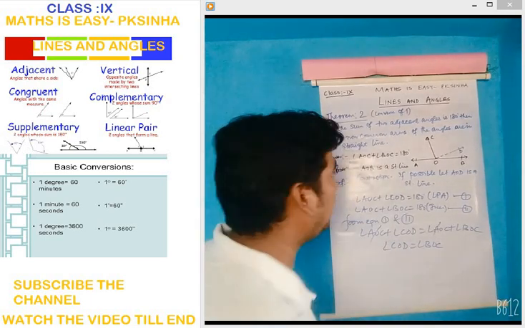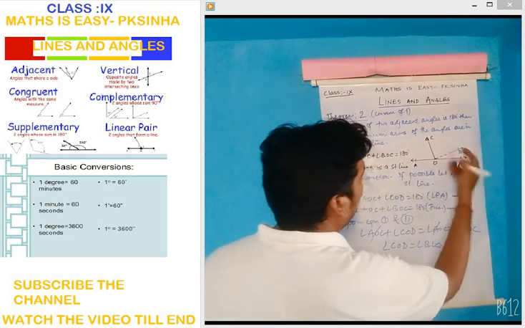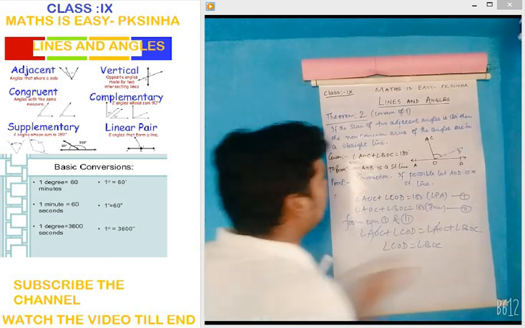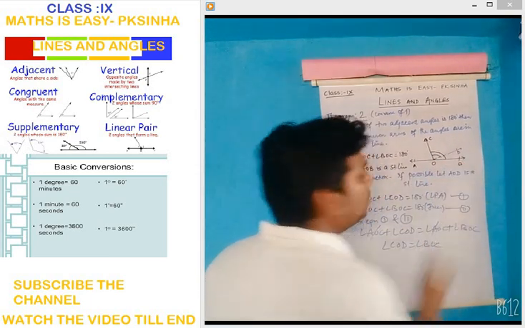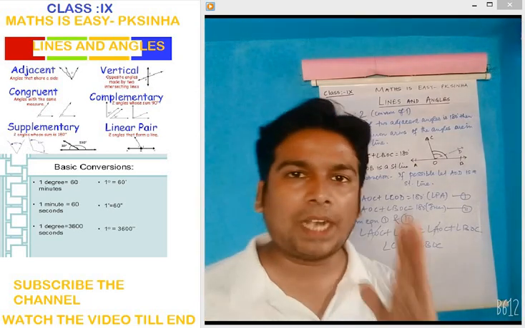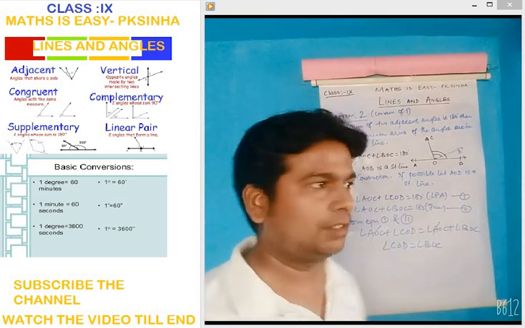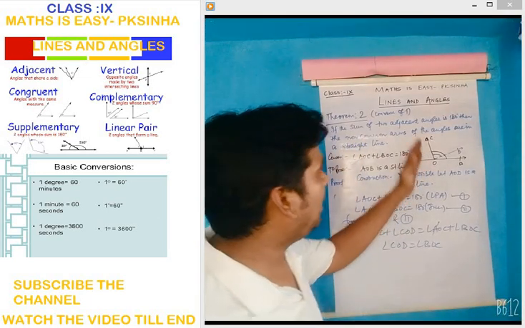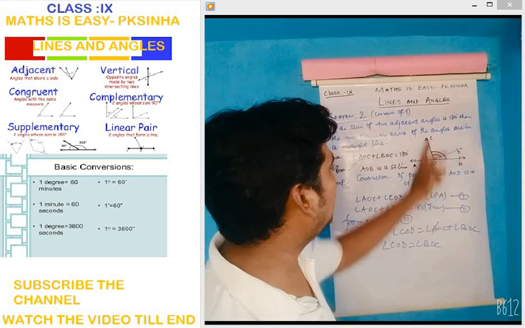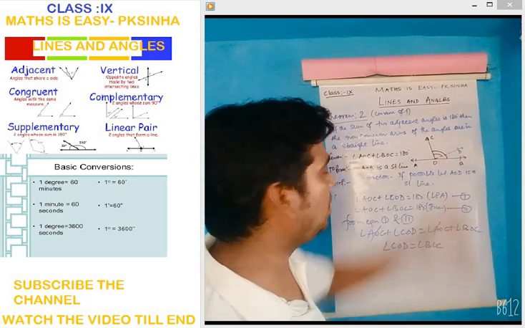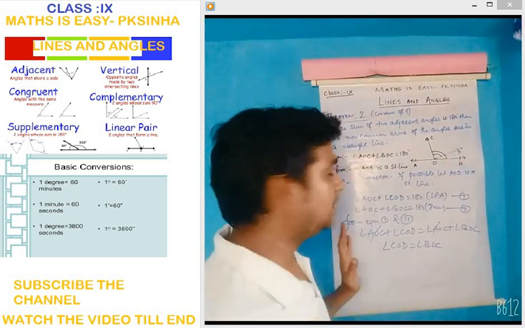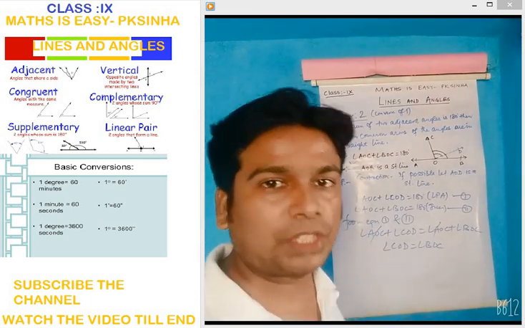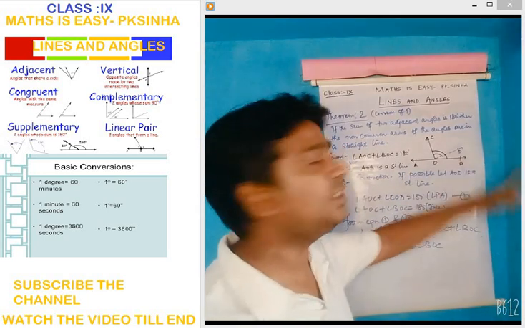Let us check it in our diagram. Angle COD is equal to BOC. This is the greater angle, so this is not possible. A part of an angle cannot be equal to the whole. 1 cannot be equal to 1 by 2. So, since we have got the result that COD is equal to BOC, this is not possible. This will never happen. So, this reflects that our assumption,